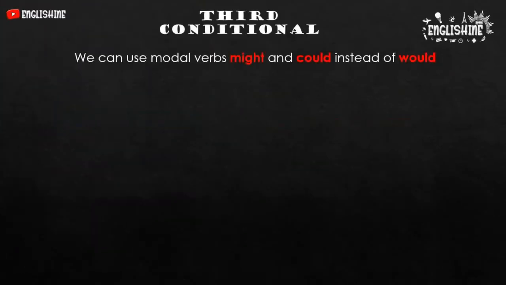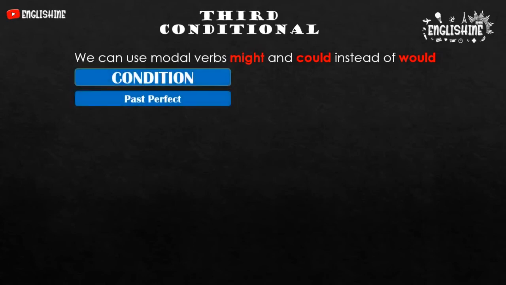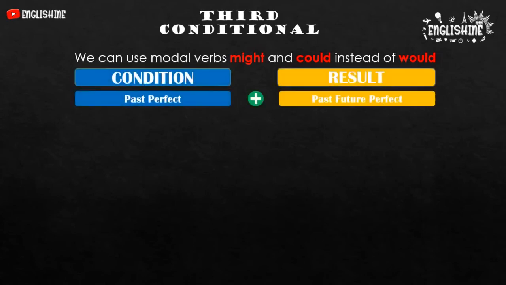In the third conditional, we can use the modal verbs might and could instead of would. Here are the examples. Remember, always have the condition in past perfect, and the result in past future perfect. I put the condition in the beginning of this sentence this time.